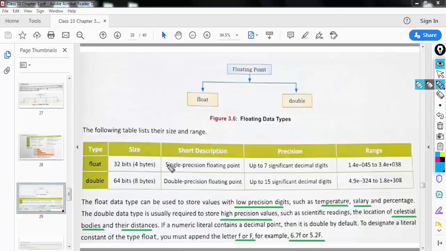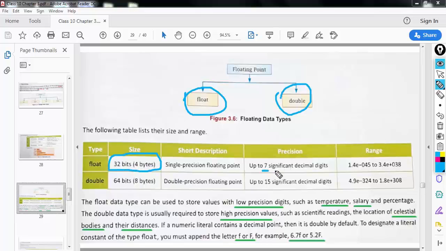Next, for storing decimal numbers, we have two different data types, float and double. Float uses 4 bytes and allows you to use 7 decimal digits, and this is the range of float.